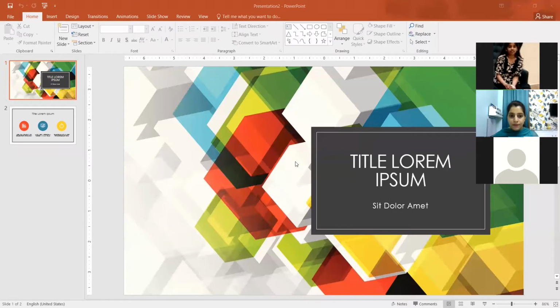Clear? Is the screen visible to all? Just let me know in the chat box. Yes. Everybody is able to see my screen, the PowerPoint window screen is visible to you? Okay, Divyakshi, so the screen is visible. You can join again.